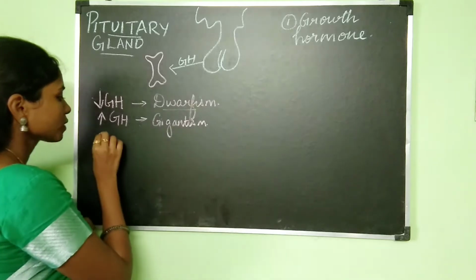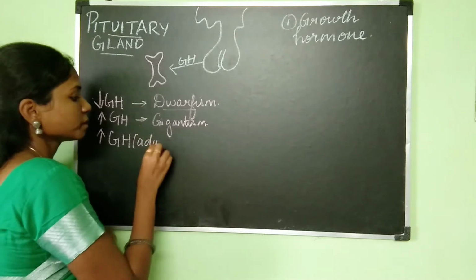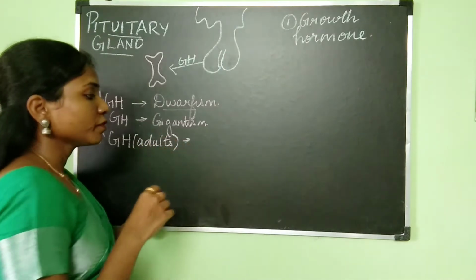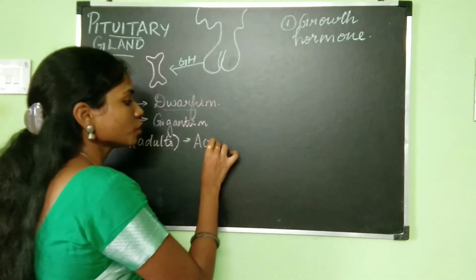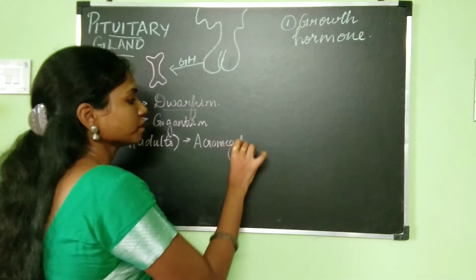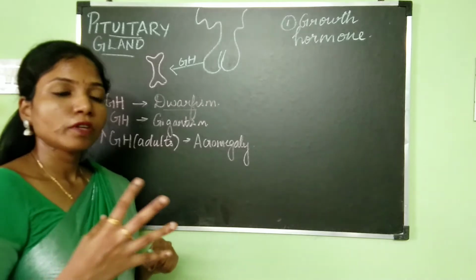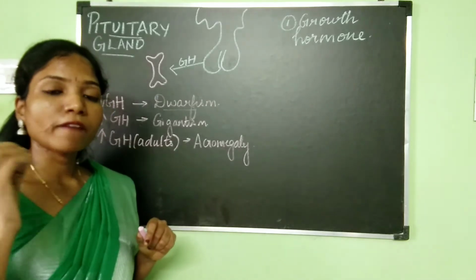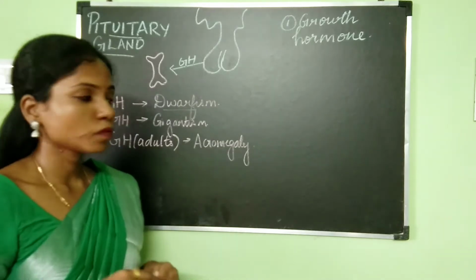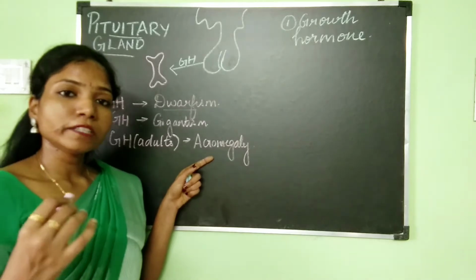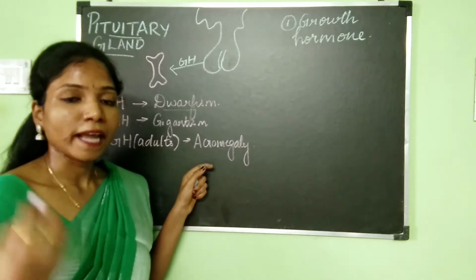Then the next one is increased level of growth hormone in adults. What will happen if there is an increased amount of growth hormone in adults? It will lead to a condition known as acromegaly. In acromegaly, again the person is going to have abnormal growth. He is going to be taller and have an abnormal height as well. Acromegaly will lead to enlargement of the face bones and the bones of the feet and hands as well.